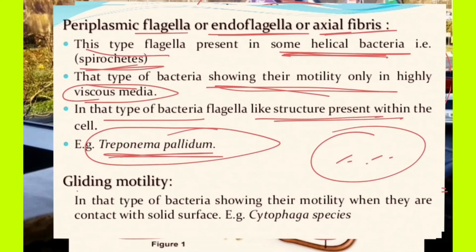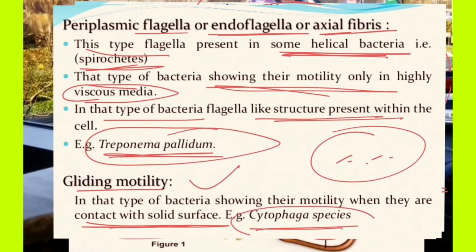Gliding motility is shown by this type of bacteria when they are in contact with a solid surface. Cytophaga species show this type of motility. We can classify the types of motility with the help of these flagellar structures, and you can visualize them in these structures.